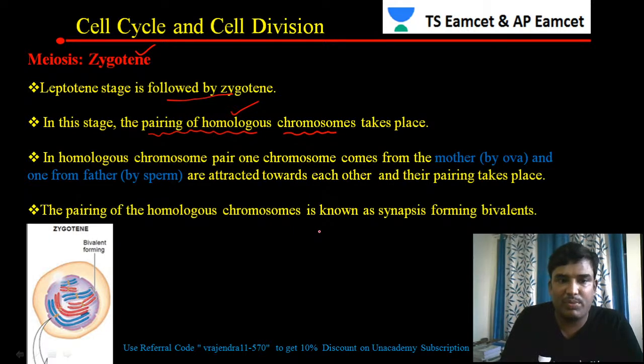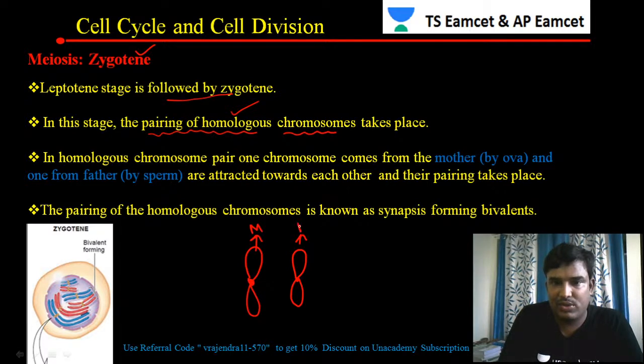So pairing of the homologous chromosomes is taking place in the zygotene stage. What does pairing of homologous chromosomes mean? For example, this is one chromosome and this is another chromosome. Think of this one as from the mother, and this other one as from the father. These two are called homologous chromosomes.